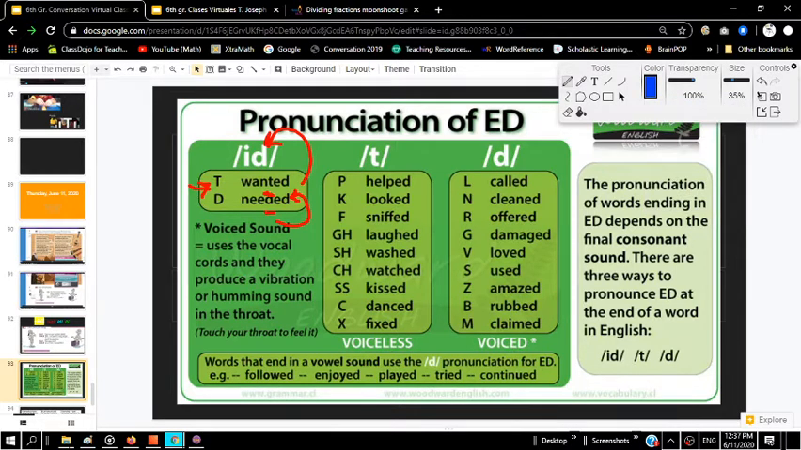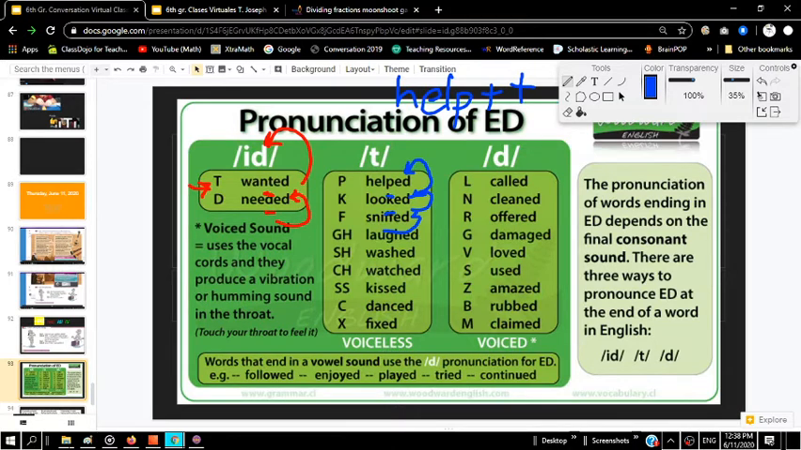You'll notice Mr. Joseph really pronounced the T. In Spanish, that's called aspirar, right? You have to really breathe through that letter. Helped, helped, okay? Looked, sniffed, right? That ed almost doesn't exist. It's almost like we're saying it like this. Helped, helped. Okay, it's almost like the ed doesn't exist. Laughed, washed, watched, kissed, danced, fixed.